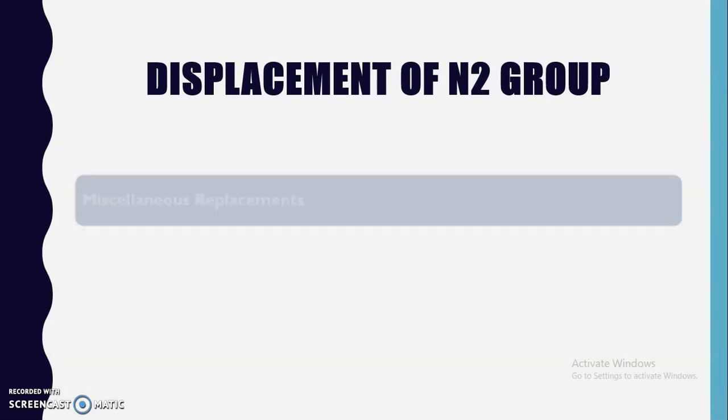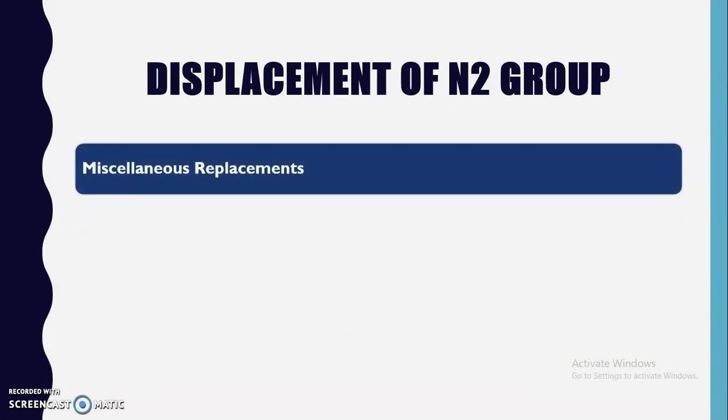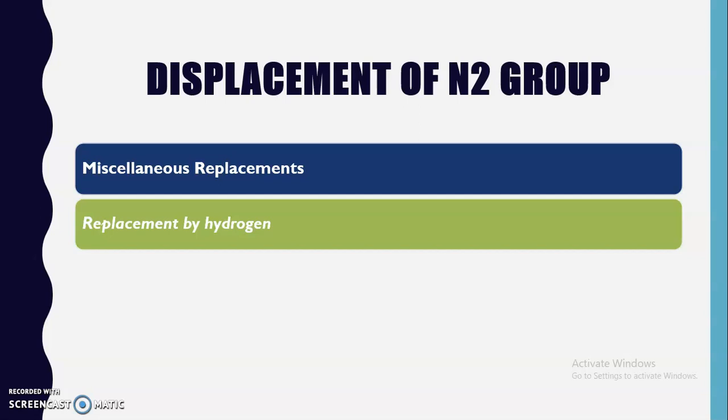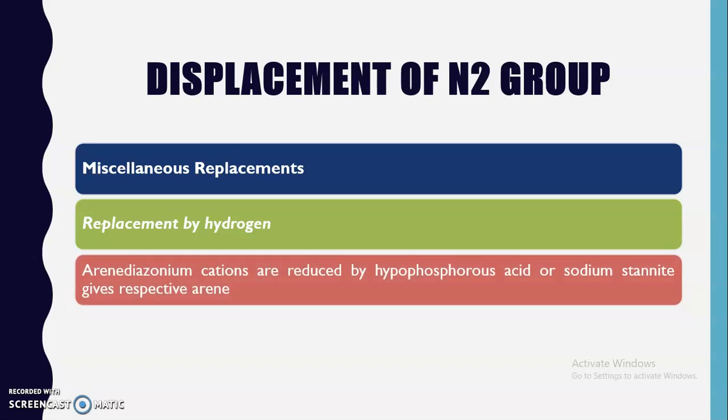Next, the third reaction that we are going to see is under the category of miscellaneous replacement, where the replacement is carried out by a hydrogen atom. Arene diazonium cations, that is the arene diazonium salts, are reduced by hypophosphorus acid or sodium stannite to give the respective arenes. Arenes means what? Aryl group.